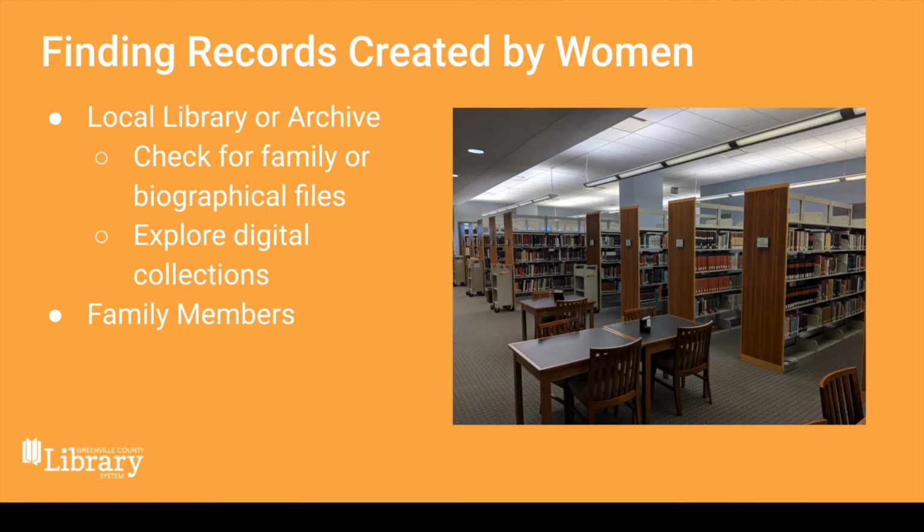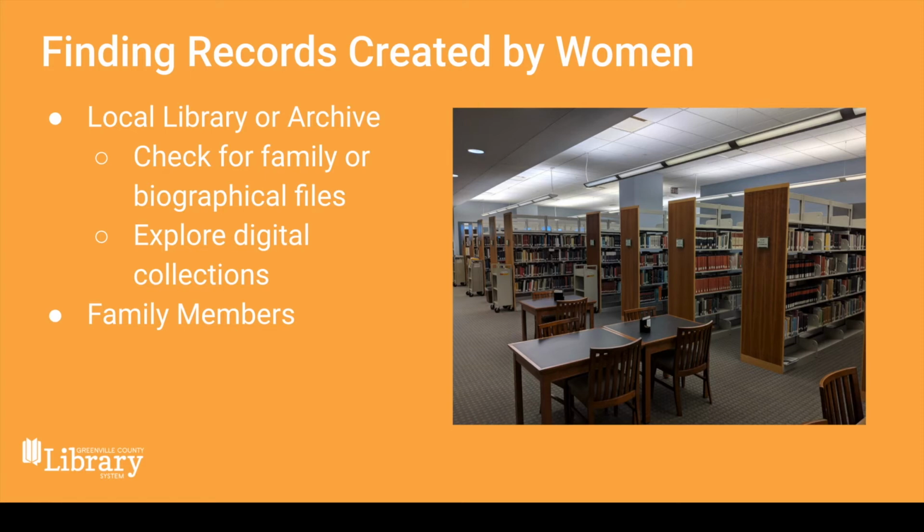So we've already talked about a few places where you can find records created by women, but I also wanted to mention to be sure to check your local library or archive. Many libraries and archives will have family or biographical files. Here in the South Carolina room, we have a large collection of these types of files. So if you haven't contacted your local library yet, be sure to reach out because there could be information that they have on your ancestors.